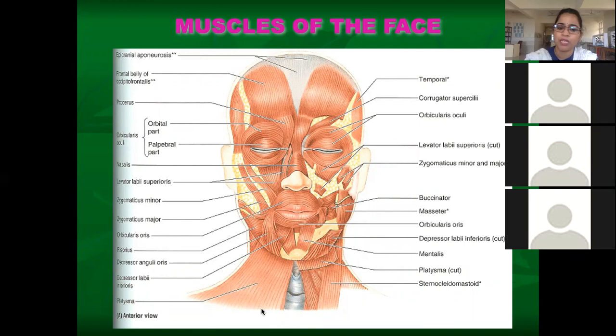Risorius is a part of platysma. When we do this, our neck is also going up along with this muscle, because this muscle is pulling, like this. That is the action of risorius. Then you get depressor anguli oris, the muscle which depresses the angle. Then comes the lower lip: depressor labii inferioris and mentalis. So these are all the dilators. We studied 9 dilators. Now one muscle is a constrictor. What is the constrictor here? The constrictor is the muscle which is around the oral cavity.